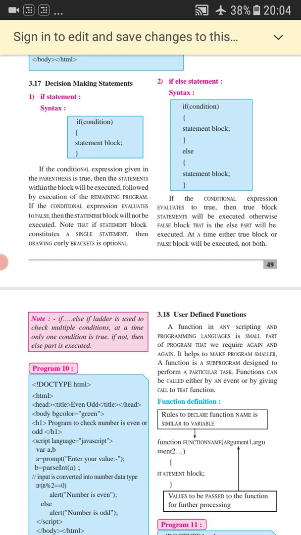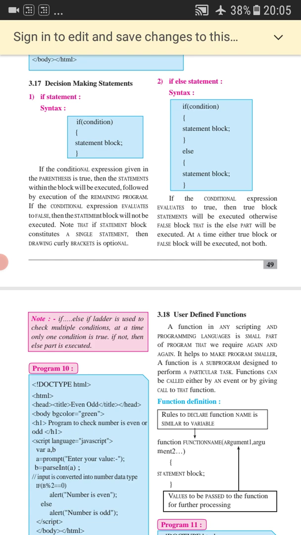The next category is the if else statement. In this we can take two cases because there are two words, if and else. So we can write two conditions, one in the if part and another in the else part. It will execute only one, either if or else, depending upon the condition. It executes only one part at a time, at execution time.